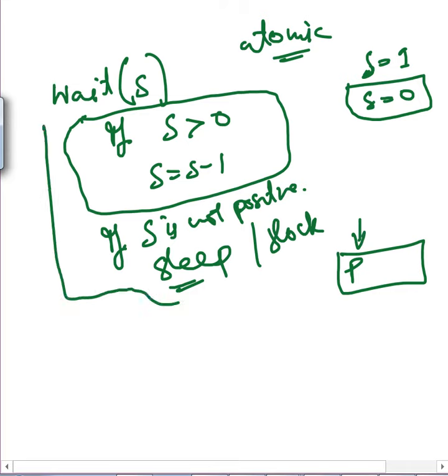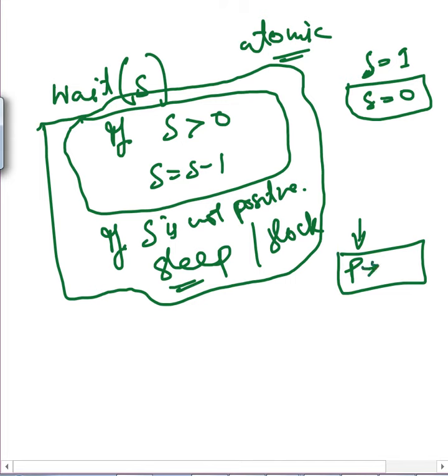So this is our wait operation. Technically speaking, we have two points in it. One, if S is positive, then decrement it and access the critical section. You can go ahead and access the critical section, you are not blocked. But if S is not positive, you will be blocked, you will be kept in a sleeping queue. So you are going to sleep here.